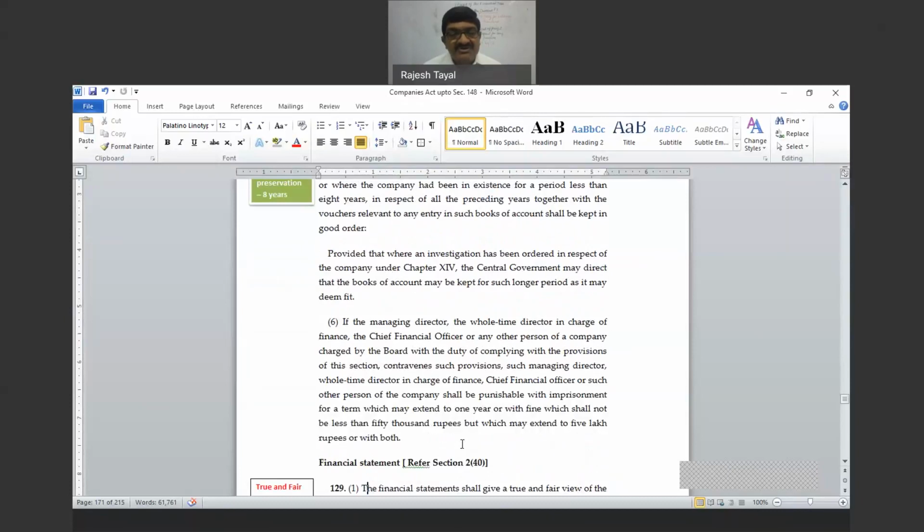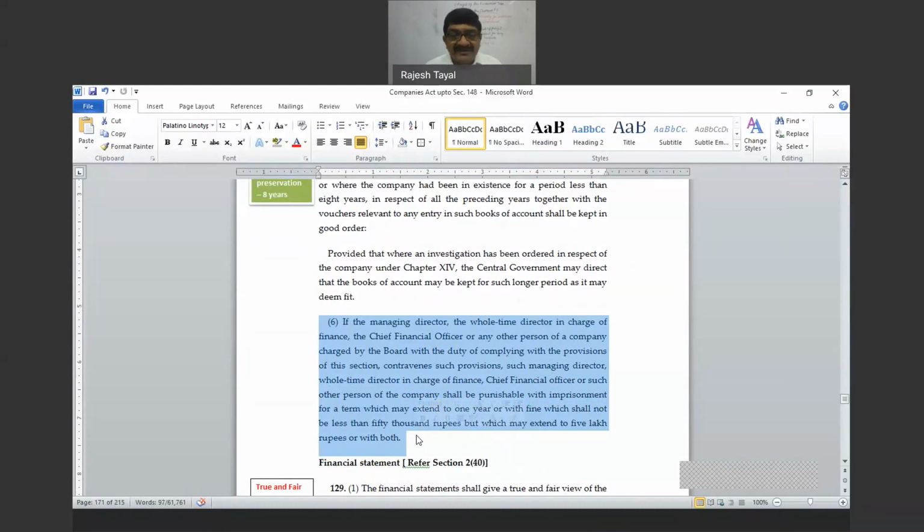And subsection 6 is talking about the penalties. Penalties I generally do not discuss, and as you know, this is not asked, but this subsection 6 is applicable in multiple places with the same provisions, so better you read about this. So who is punishable? The company is punishable, but in addition to the company, certain individuals who are responsible, who commit the offence intentionally, are punishable.